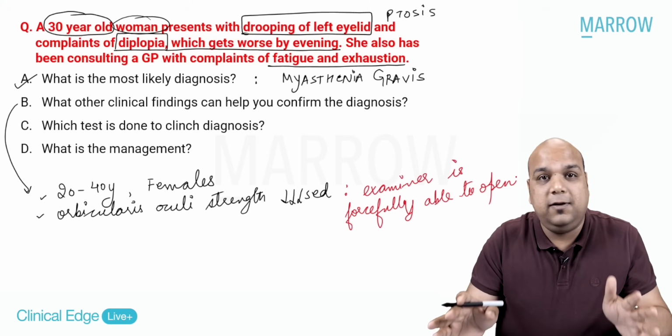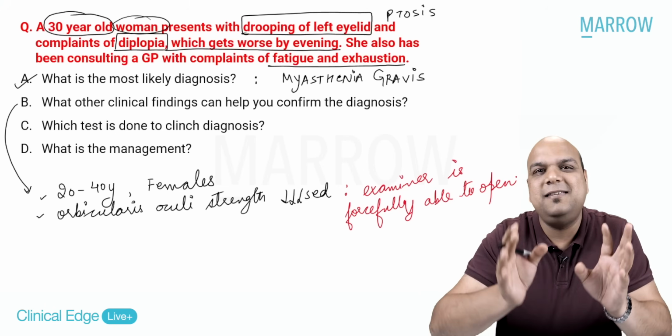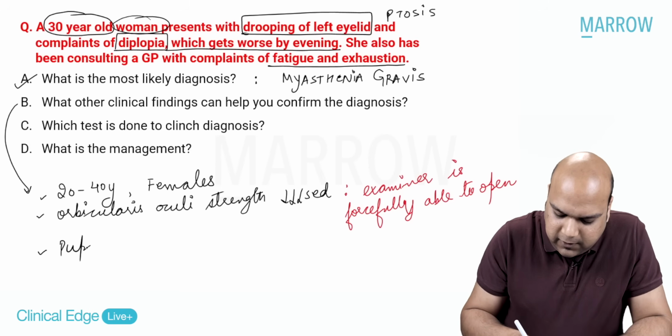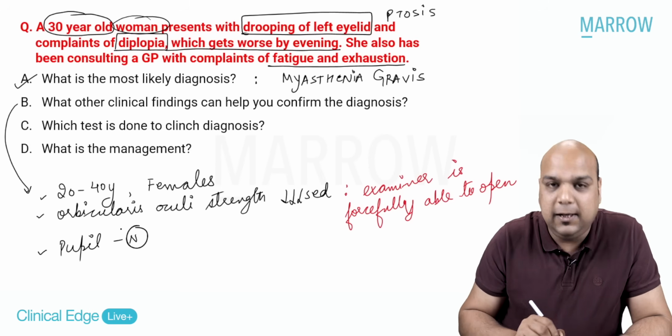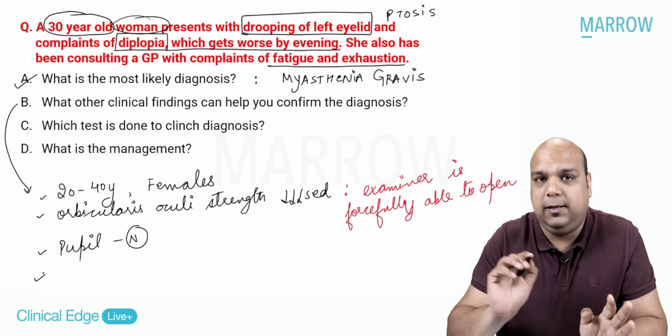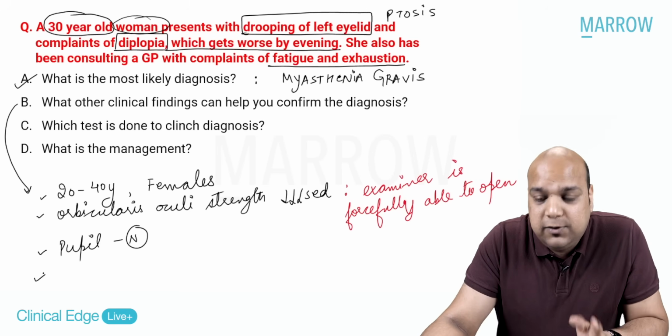This is not a competition where the examiner has to win or the patient has to win. We are just testing something. So please be gentle. Okay. Then we will see that it affects only the extraocular muscle. So the pupil, sphincter pupillae will not be affected, dilator pupillae will not be affected, the pupil will be absolutely normal. Then what else apart from this myasthenia gravis ocular finding can you see which will help you in the